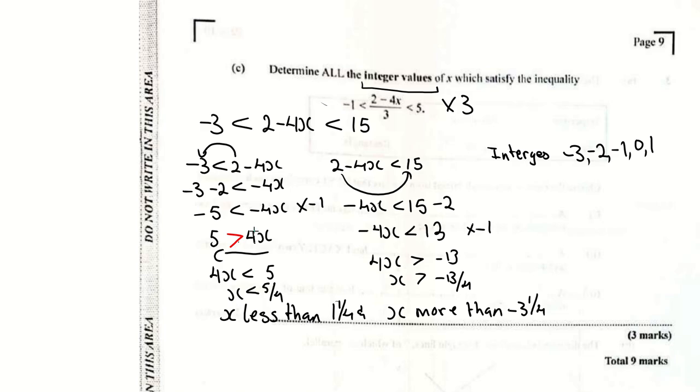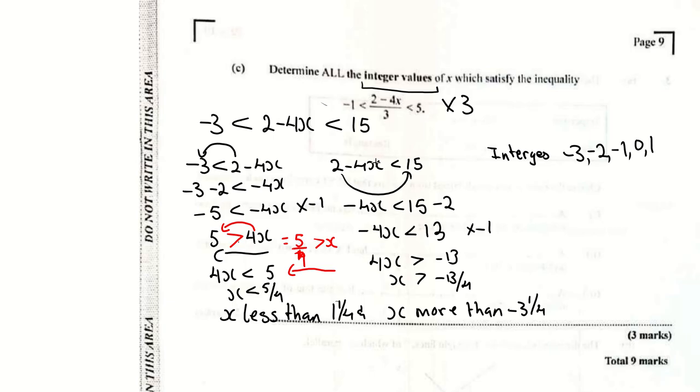However, I'm going to carry across 4x. So this will turn into 5 over 4x. However, I'm reading from my letter to my number, so if I'm reading in this direction, my sign flips. So that's how I got x is less than 5 over 4, which is 1 1/4. Alright, do we understand that, guys? Everyone understands how I did this?